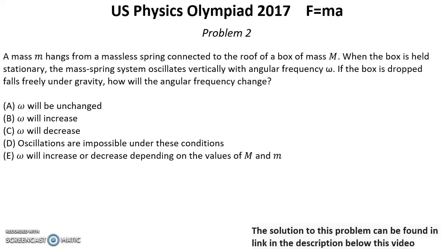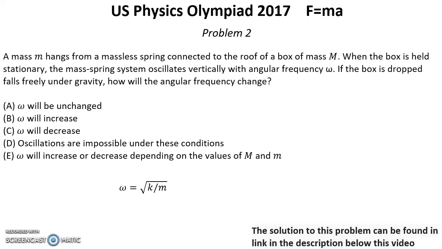Solution for problem 2. If we have a system with a small mass oscillating on a spring, we have omega equal to the square root of k over m. But when the box starts free fall, we have another system of two masses connected to this spring. It means that they are oscillating around the common center of mass, and this center of mass splits this